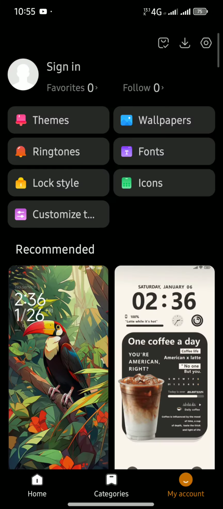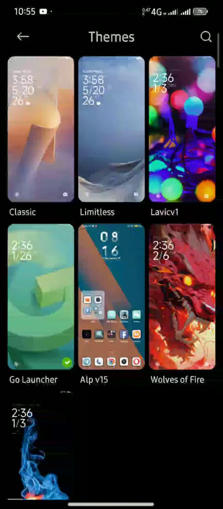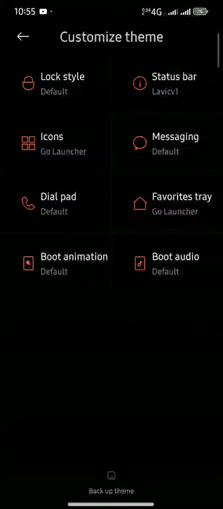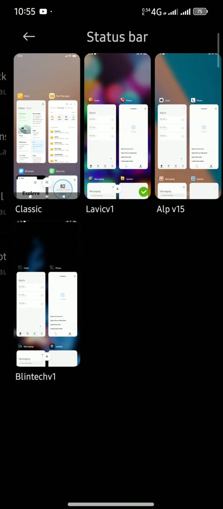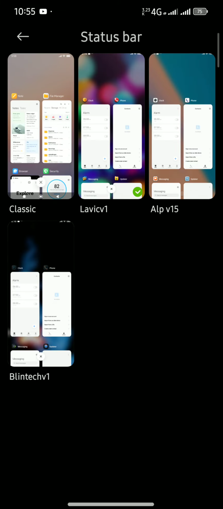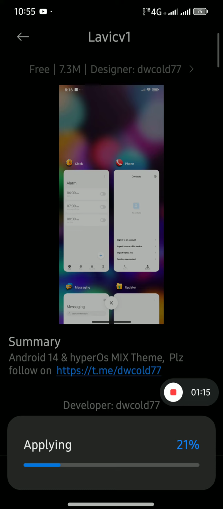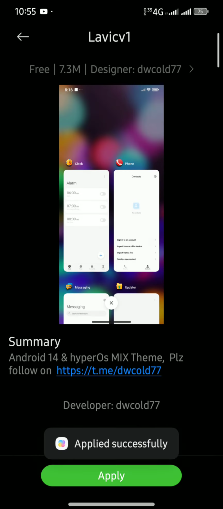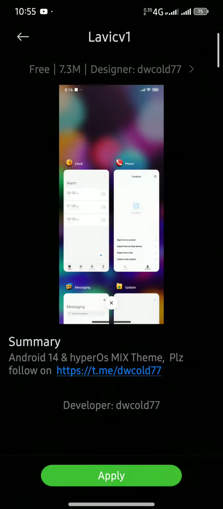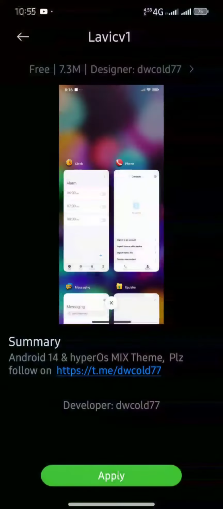You just want the control center, so first you have to download this, then you will go to the customize setting, then status bar. You will select this theme option, then apply, and it will show your blurred and colorful control center. Okay, I think that will help.